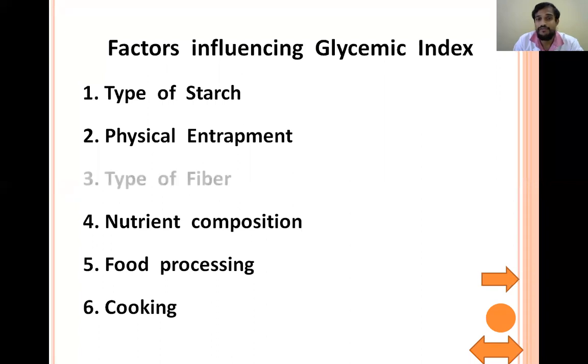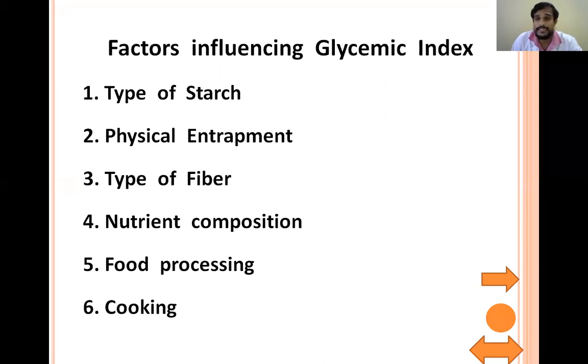The next is the type of fiber. There are soluble and insoluble fibers. If soluble fibers are present, they will form a gel-like layer which delays the digestion and absorption. In some foods, there may be insoluble fibers. Then they will be digested and absorbed easily. Next is the nutrient composition. So along with carbohydrates, there may be fats and proteins.